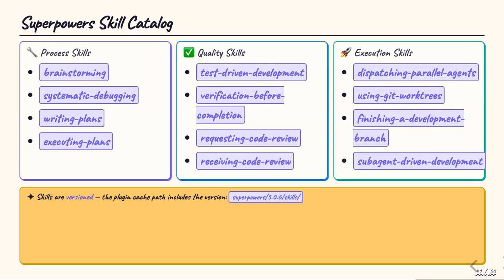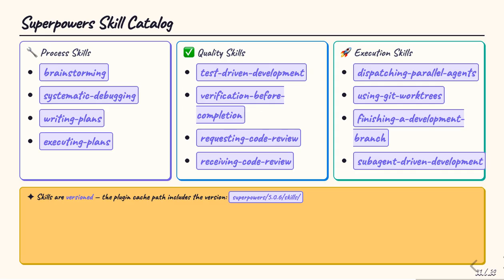The Superpowers catalog is organized into 3 categories. Process skills govern how Claude approaches work: brainstorming, systematic debugging, writing plans, and executing plans. Quality skills enforce rigor: test-driven development, verification before completion, requesting code review, and receiving code review. Execution skills handle the mechanics: dispatching parallel agents, using Git worktrees, finishing development branches, and subagent-driven development.